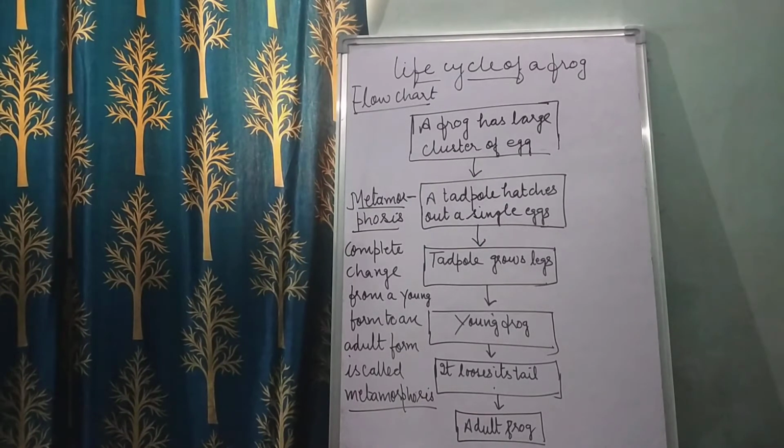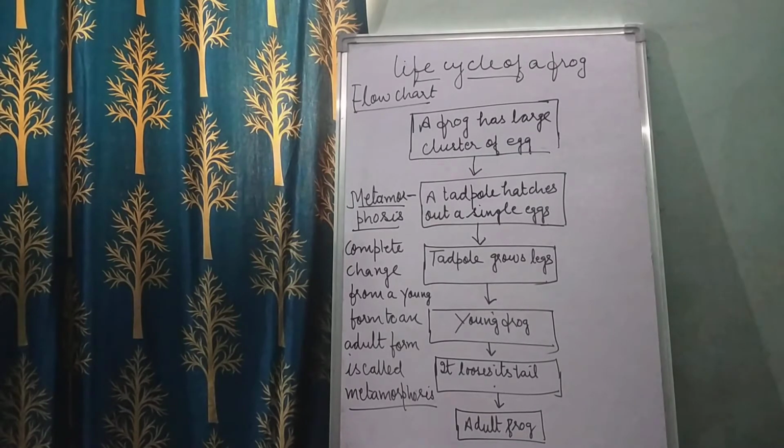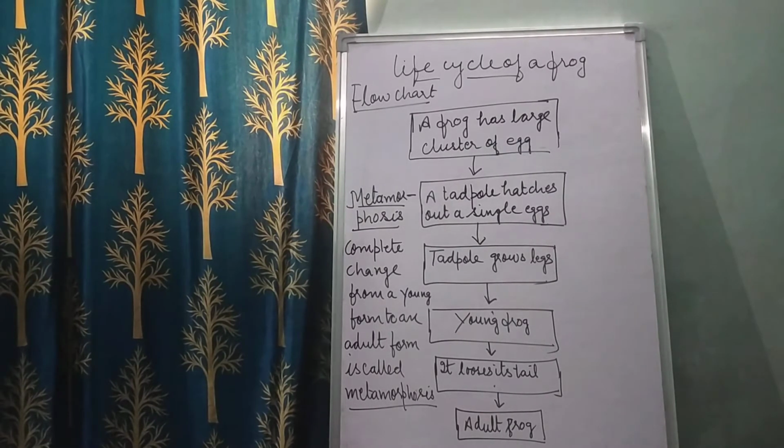After that, what happened? The tadpole grows legs. In the third stage, the young frog, so the tadpole grows legs. After that it loses its tail, and then the adult frog is developed.